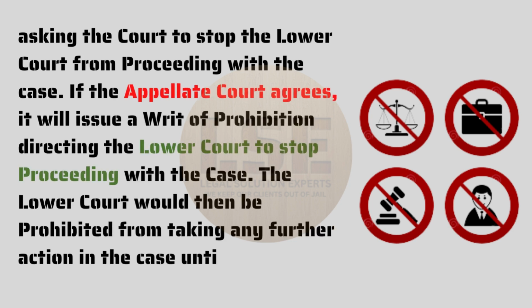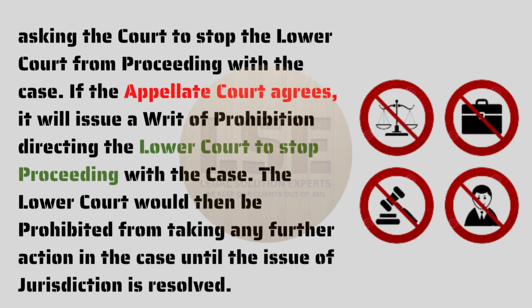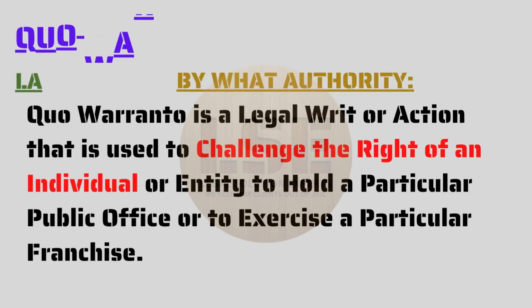If the appellate court agrees, it will issue a writ of prohibition directing the lower court to stop proceeding with the case. The lower court would then be prohibited from taking any further action in the case until the issue of jurisdiction is resolved.